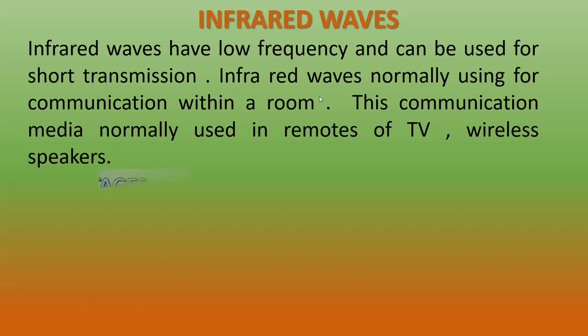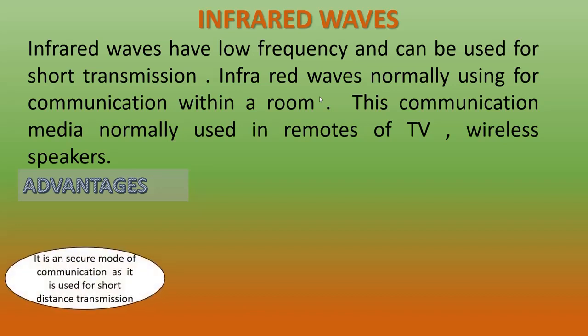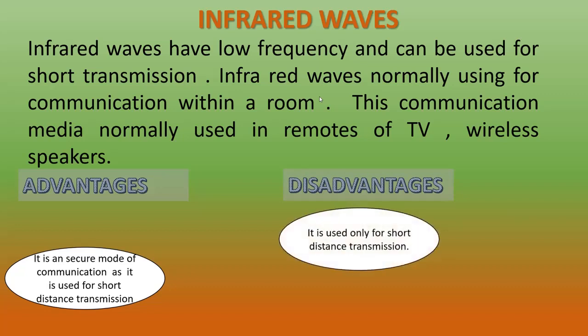Now we can see what are the advantages of infrared waves. You can say it is a secure mode of transmission, because it is used only for short distance communication. And the main disadvantage of this type of communication medium is that signals cannot penetrate through the walls.